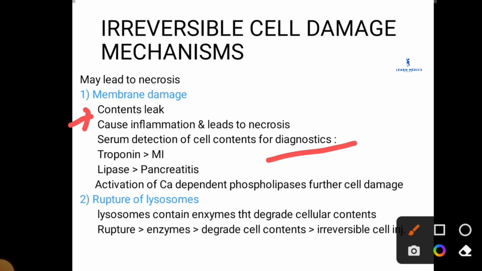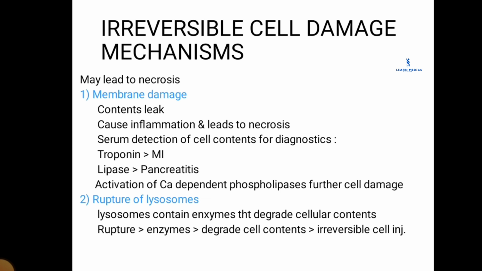For example, in the case of myocardial infarction, we can take the troponin test, and in the case of pancreatitis, lipase is found in the serum. These types of molecules that come out of the cell activate the calcium dependent phospholipases, and they damage the cell further. The second one is the rupture of lysosomes. The lysosomes contain enzymes that degrade the cellular contents. So during the rupture of lysosomes, the enzymes that degrade cell contents lead to irreversible cell injury.